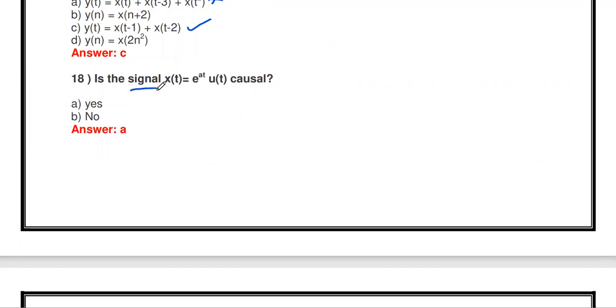This is a signal. Signal classification. In signals we can also say causal signal and non-causal signal. What does it mean? A causal signal means the signal is available only for the positive time axis. So you see this equation, e power at u of t. Any function multiplied with the unit step function means that signal is available only for the positive time. So that's why this is causal.